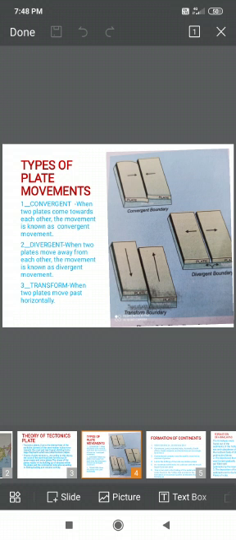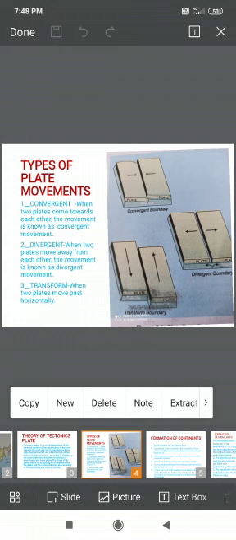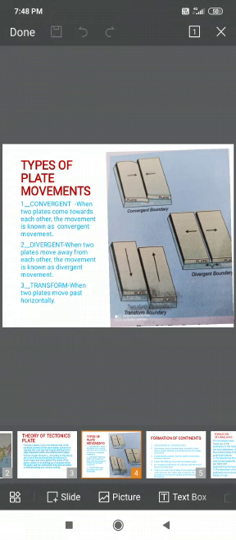Second one, divergent: when two plates move away from each other, the movement is known as divergent movement. And transform: when two plates move past each other horizontally.